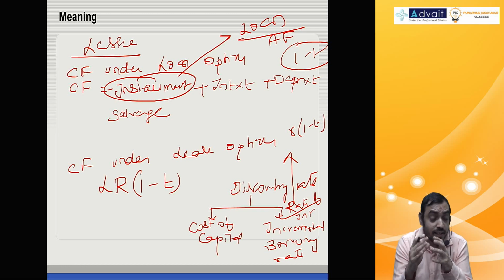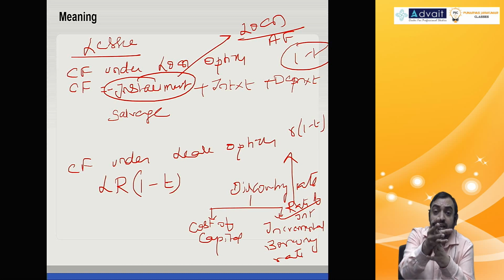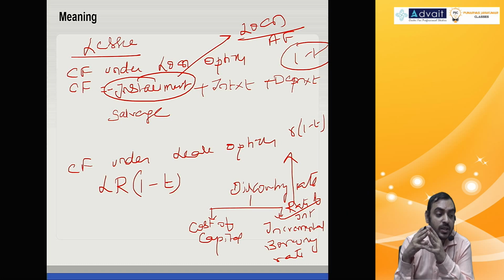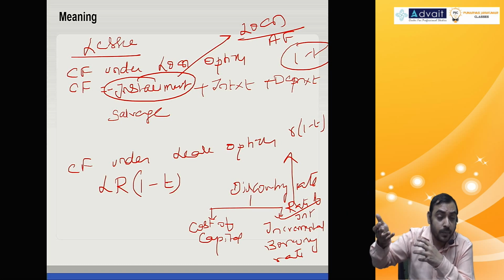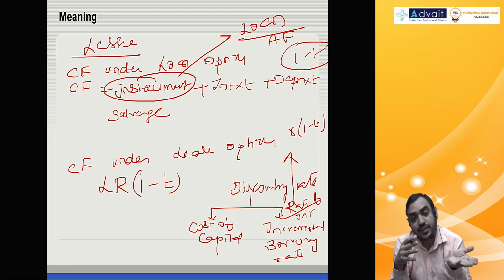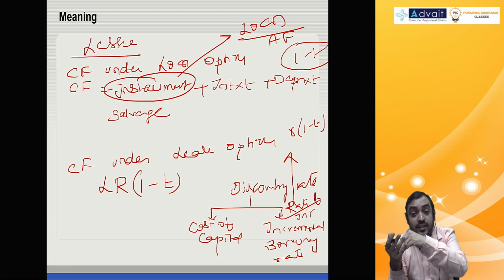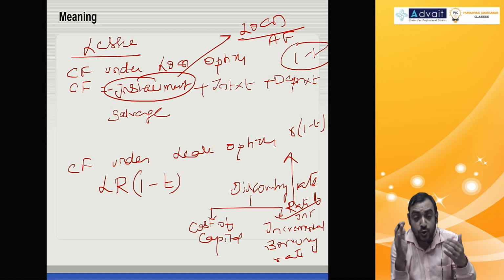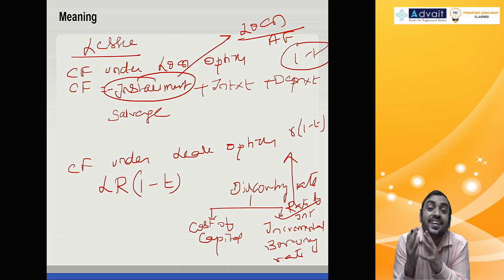In such a case, interest should be calculated every year separately. Opening balance of loan plus interest minus installment gives closing balance of loan. On the closing balance of loan, you apply rate of interest. Then installment, then remaining closing balance. So you have to compute the loan repayment schedule to identify the amount of interest.